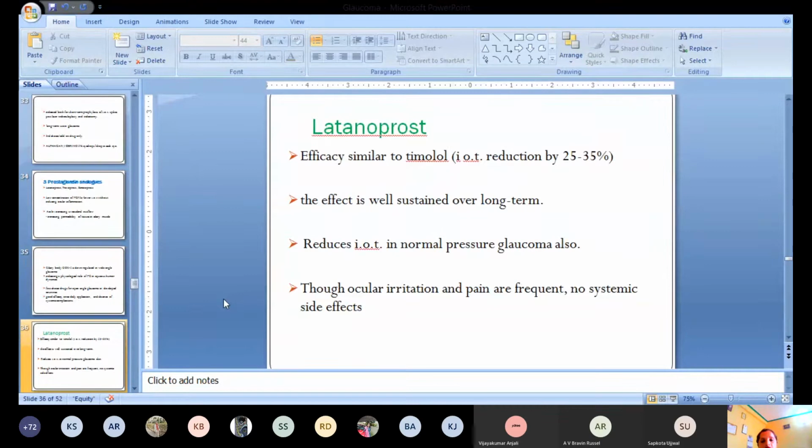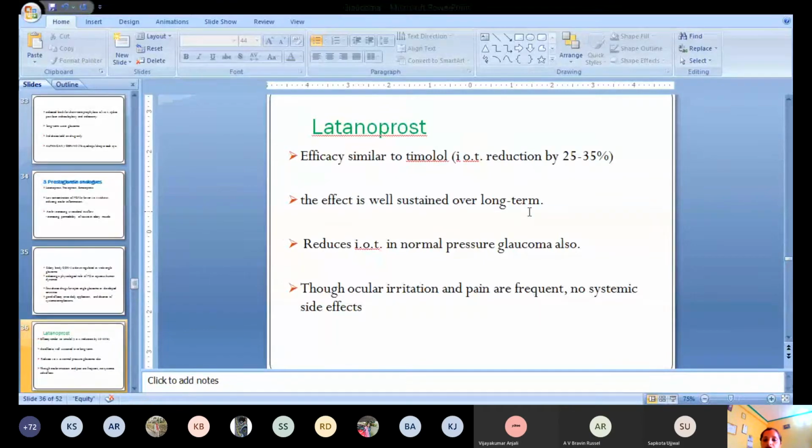So let's start with the first prostaglandin analog, that is latanoprost. Its efficacy is similar to timolol, but its side effects are less than those of timolol. The efficacy is a reduction of the intraocular tension by 25 to 35%. The effect is well sustained over long-term use.